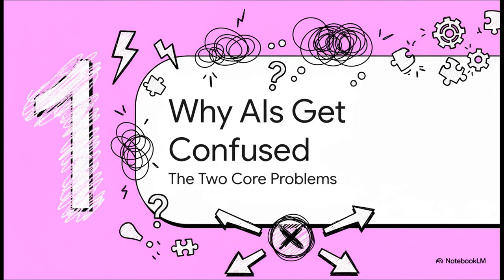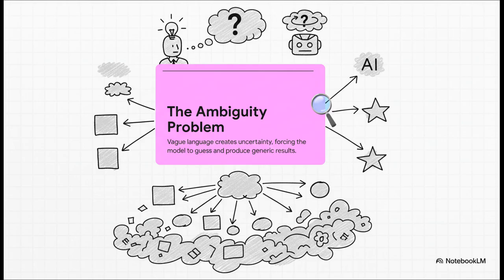Okay, so to get good at writing prompts, we first have to understand why they go wrong in the first place. And honestly, it really just boils down to two main problems. Once you get these, everything else just kind of clicks into place. First up, we've got the ambiguity problem. You see, unlike a person, an AI doesn't have our intuition or shared life experiences to fill in the gaps. When you give it a vague instruction, it's not really thinking about what you might want, it's just playing a high-stakes word association game, predicting the next most likely word. Vague prompts give it way too many options, so it plays it safe and gives you a generic answer.